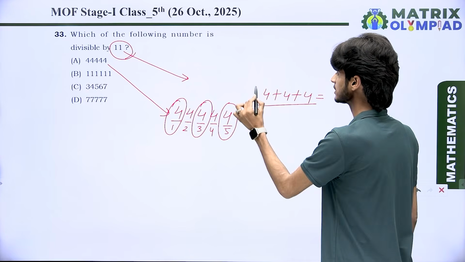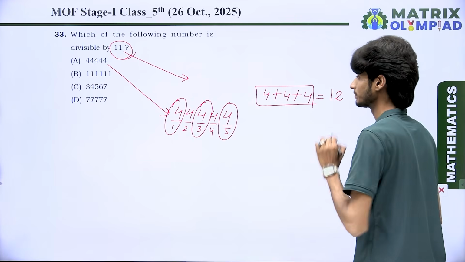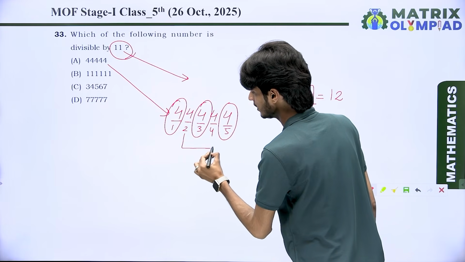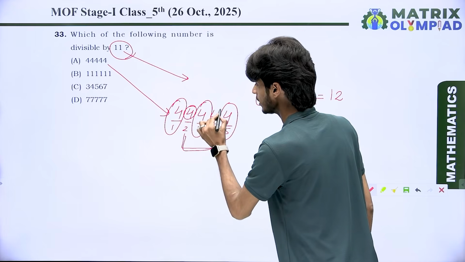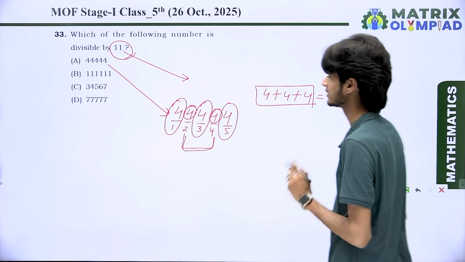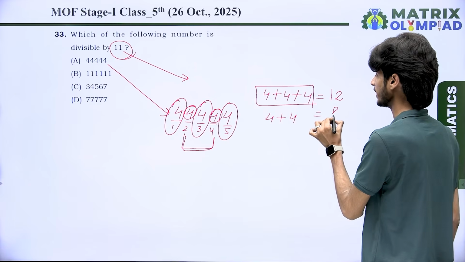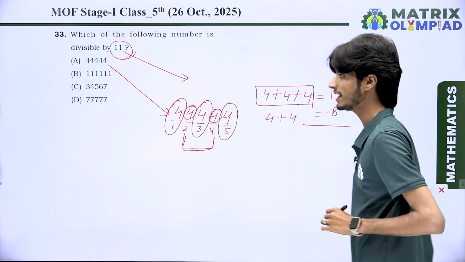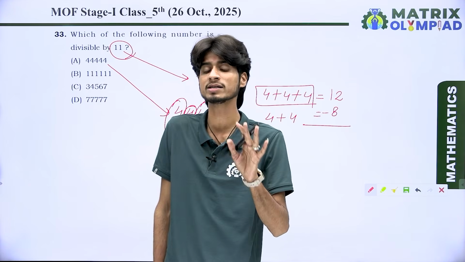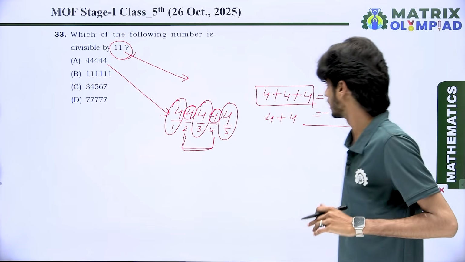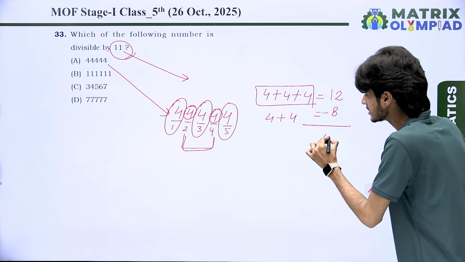So the total sum is 12. And next we have even places, the 4 and 4 which lie on even places. So their sum is 4 plus 4 is equal to 8. After that, we want to find the difference between the sum of odd place and even place digits. That means 12 minus 8 is 4.